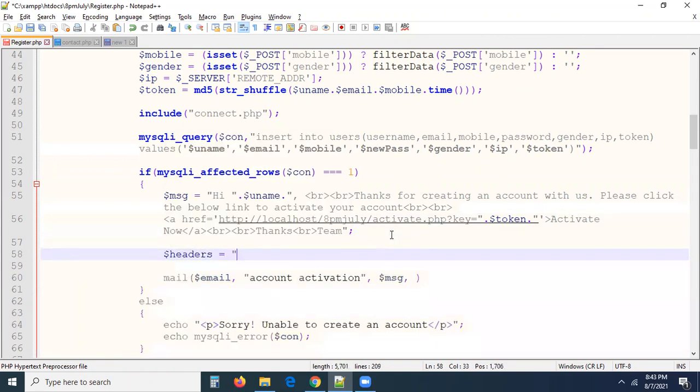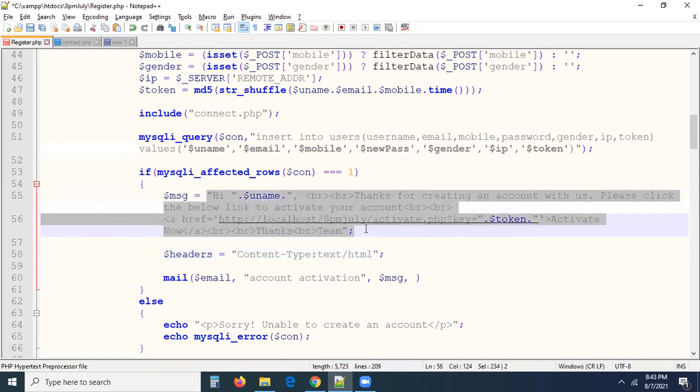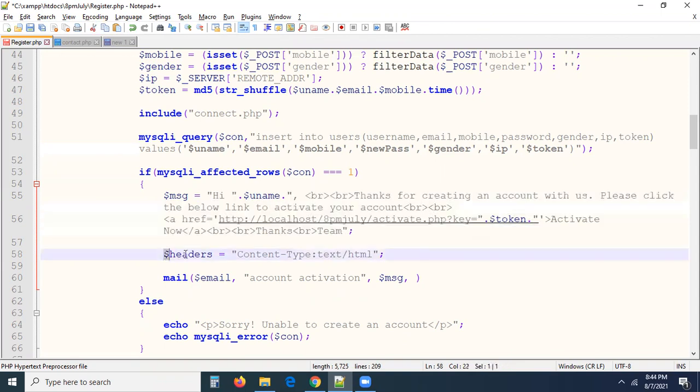The fourth parameter will be $headers. Headers is equal to, you have to add one important thing. What is the important thing? Content-type: text/html. Why? Because this is a very important thing as a fourth parameter. This message body contains HTML elements, right? If the message body contains HTML elements, you have to add the content type text/html.